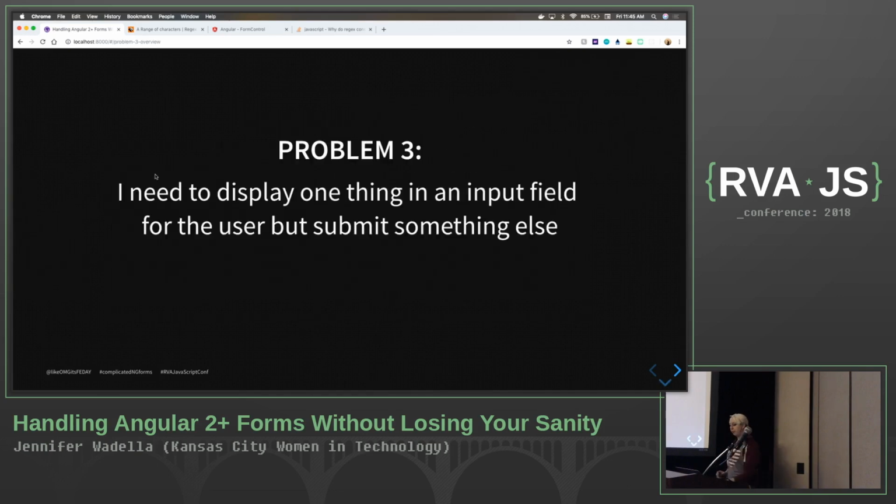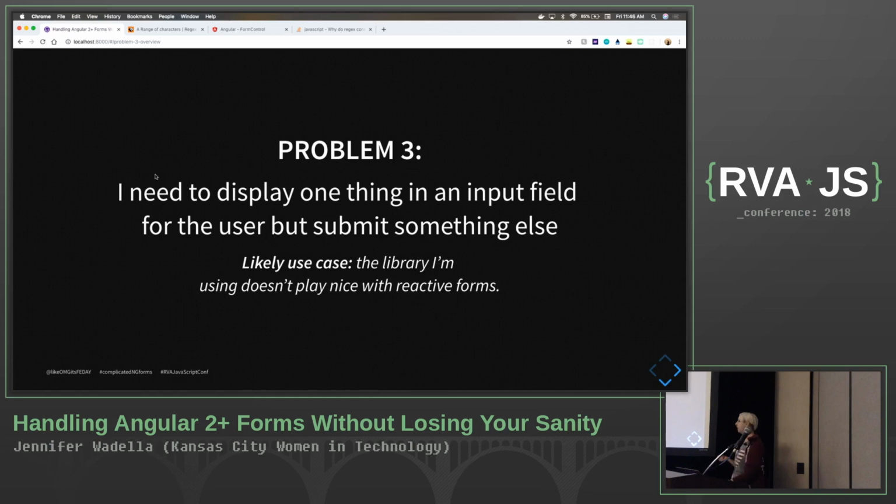All right, problem number 3. I need to display one thing in an input field to a user, but then I need to submit something else. And I feel like this is the story of our lives as front-end developers, right? Showing the users what they want to see and doing all the pretty magic on the back end where they don't have to worry about it. So very likely use case: I'm using a library, and we all know you've sat there and evaluated the decision of, all right, what's the energy it's going to take me to rip out this library, find something that works, figure out how to re-implement it, and make sure I do it across our entire app and don't break any unit tests. Right? It's entirely possible that it might not play nicely with reactive forms.